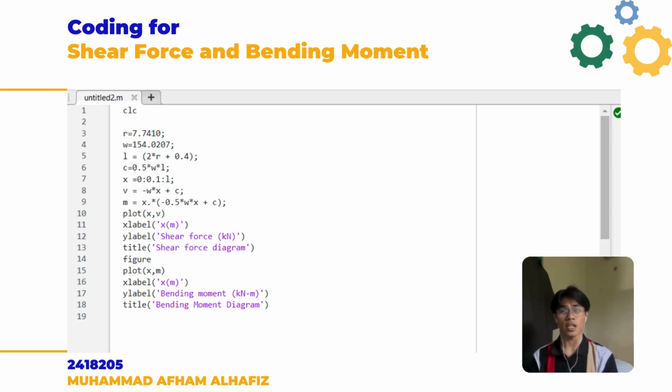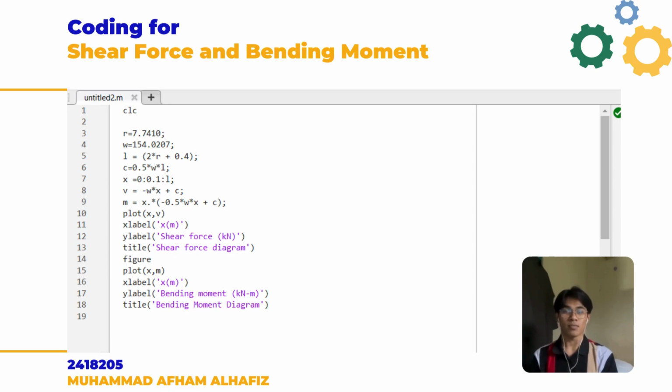As you can see on the slide, the first line of the coding is CLC. CLC is the code to clear the command window, which is not too important. So we will go straight to line number 3, which is R. R stands for our radius. Our radius is 7.741 meter. The next line is our weight of distributed load, which is 154 kilonewton. And the next line is our length, which is 2 times r plus 0.4 meter.